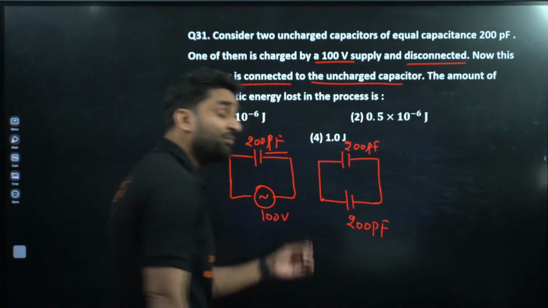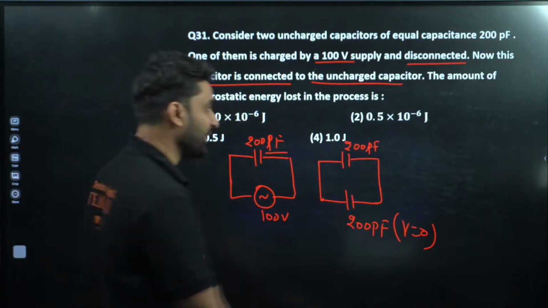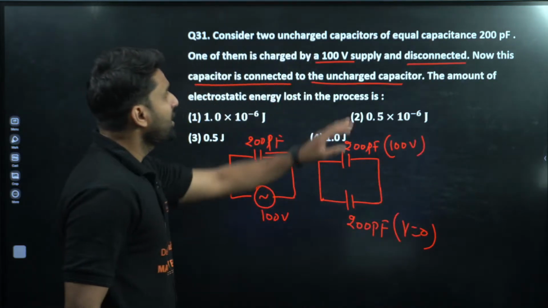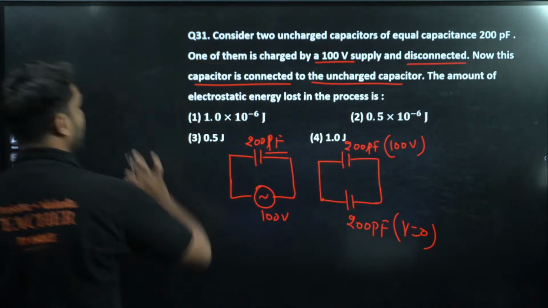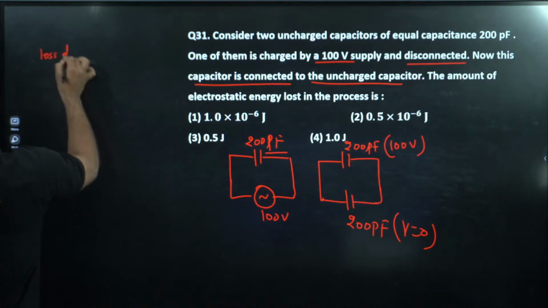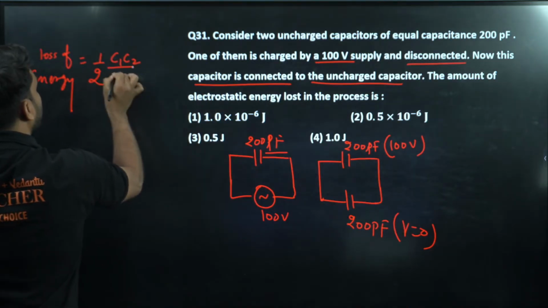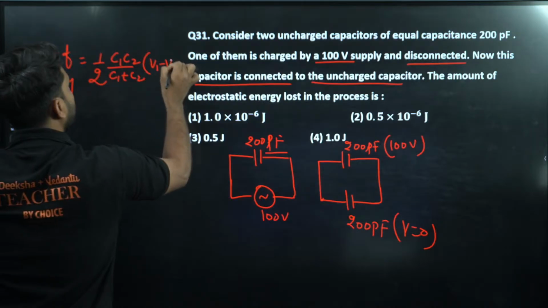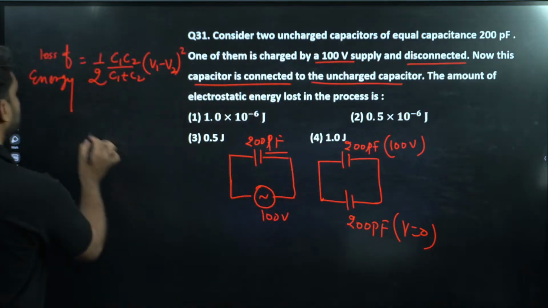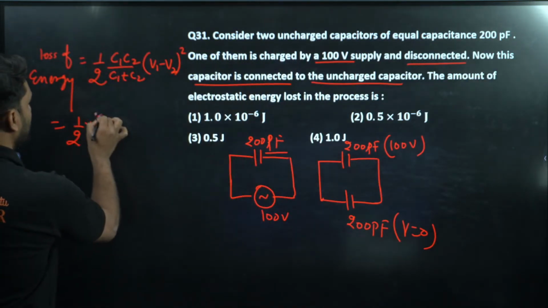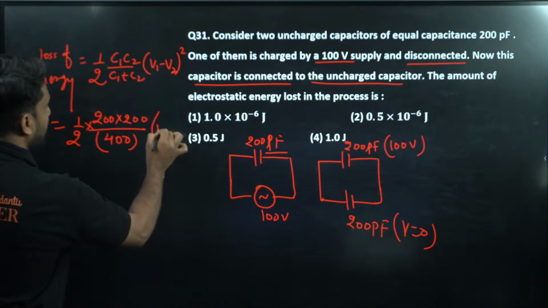And do you know, champion, if this capacitor is uncharged, the potential will be equal to 0. Here the potential is 100 volt. Now, the amount of electrostatic energy lost in the process will be what? Very easy question. We have the formula for loss of energy, if you remember: loss of energy is equal to 1 by 2, C1 C2 divided by C1 plus C2, (V1 minus V2) whole square. If we put all the values here, this is 1 by 2, 200 into 200 divided by 400, and (100 minus 0) whole square.